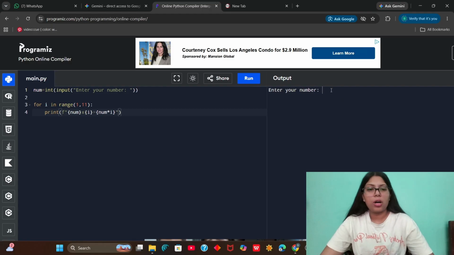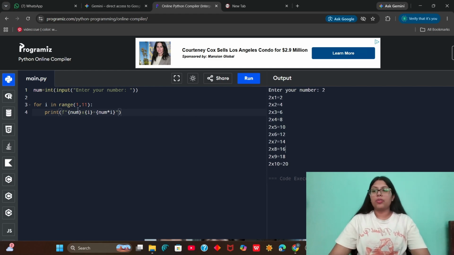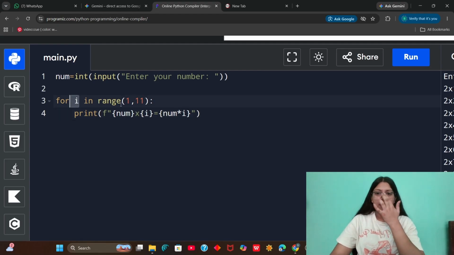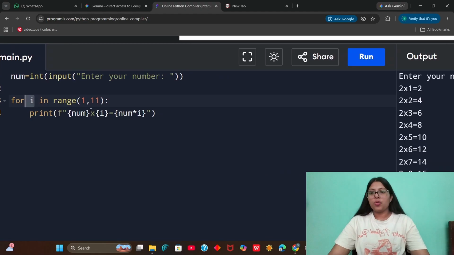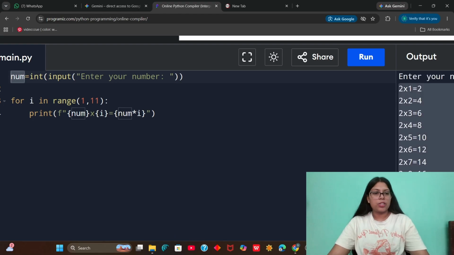Okay, so now I am giving it a number as input and it is printing the table. So how do we do it? I have written a formatted string. I am looping I from 1 to 10. For each loop, I have to print my number. The number will be from here, so it will print this 2 for each iteration. Then I have this x and then I will print I.